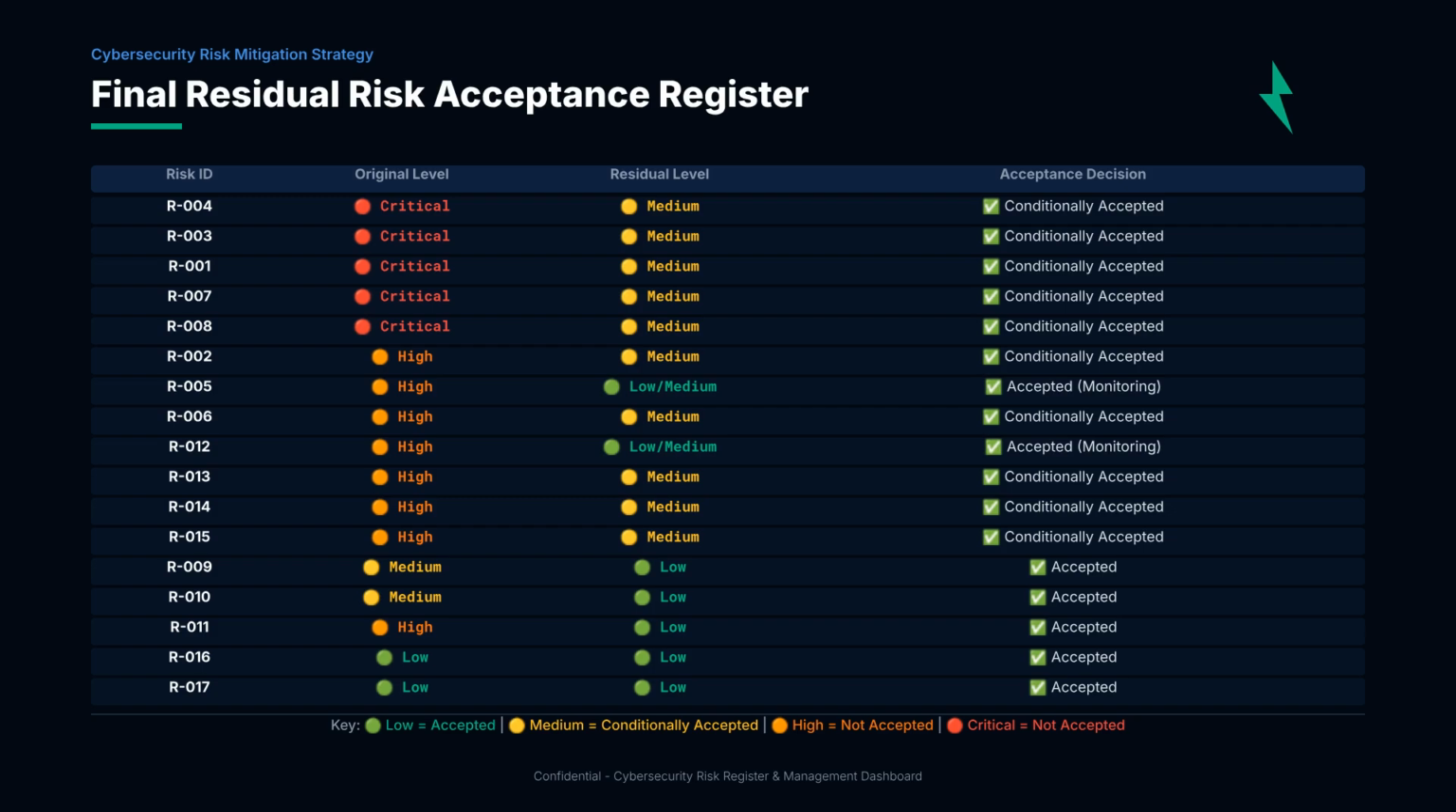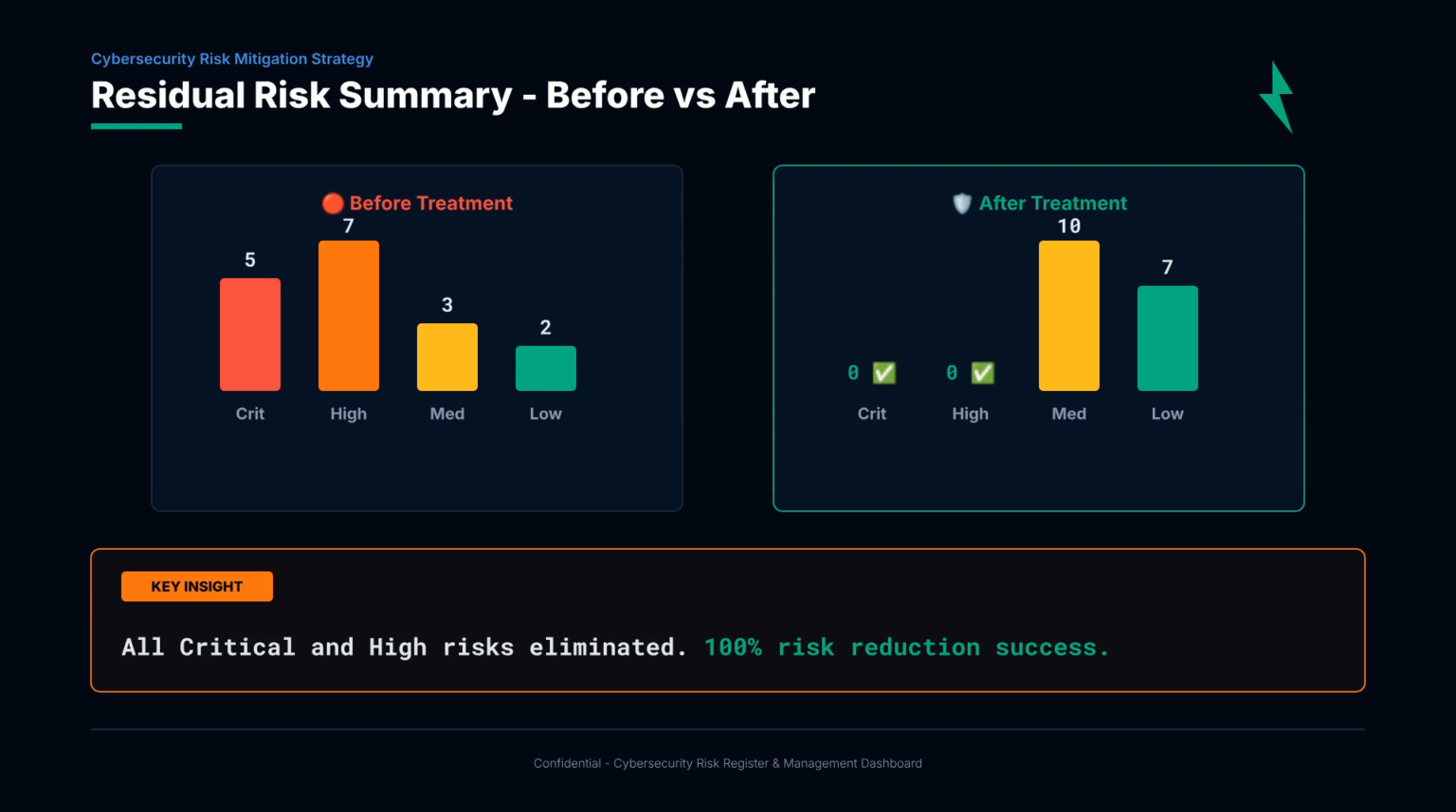Crucially, there are 0 high or critical residual risks left. Every unacceptable risk has been treated. The key insight is clear. All critical and high risks eliminated. 100% risk reduction success. Before treatment, we had 5 critical and 7 high risks. After implementing our quick wins, short-term and long-term treatment plans, we have 0 critical and 0 high risks left. All risks are now at an acceptable medium or low level.